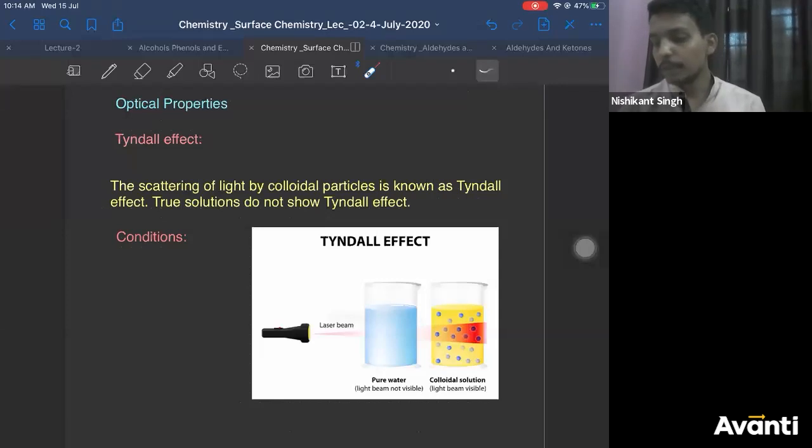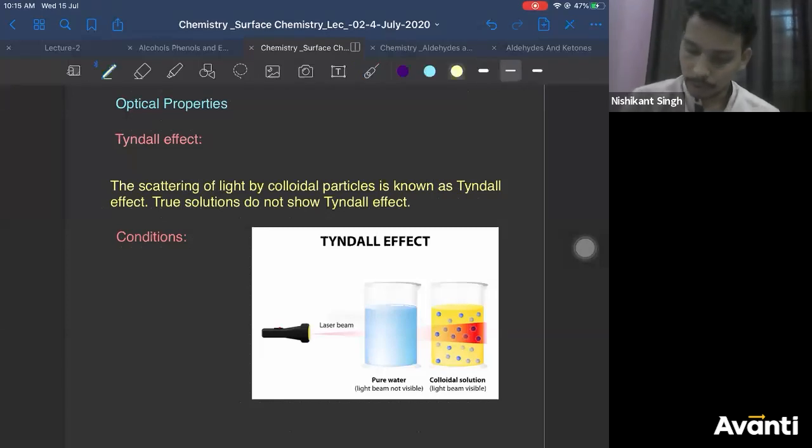Now, if you see this carefully, there are two conditions for Tyndall effect to take place. What are those two conditions which need to be satisfied?